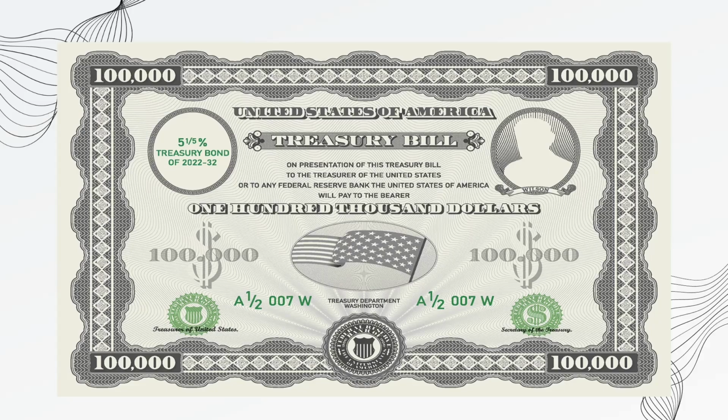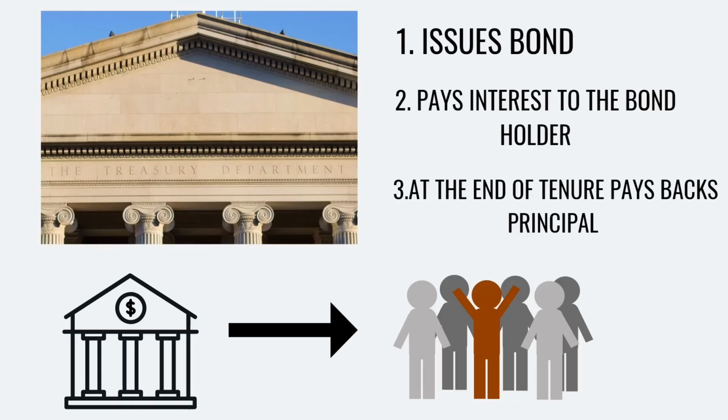So what will happen, the Treasury department is going to issue a bond. Just for example, I have taken one person, but there will be a group of people or institutions who are going to buy these bonds for 1 lakh US dollars, and every year the Treasury is going to pay them the coupon rate, let's say 5%. Every year they are going to make the payment to the bondholder, and at the end of the tenure, if they have issued for a tenure of 10 years, at the end of 10 years the people who had bought the bond are going to get their money back.